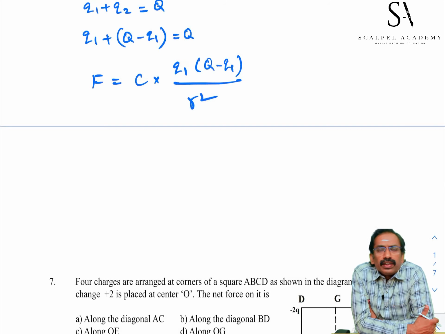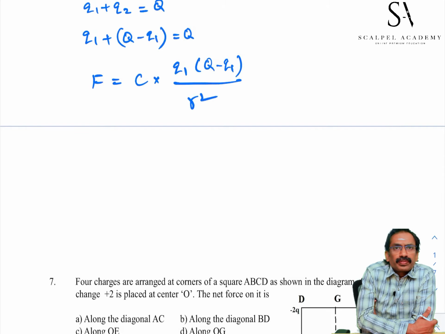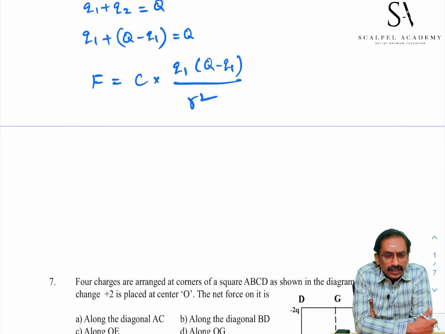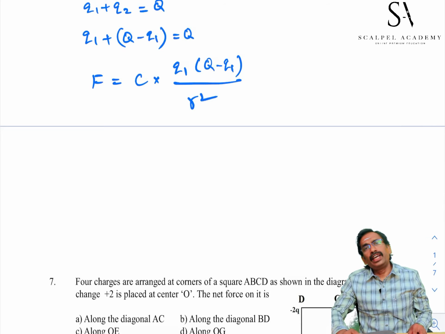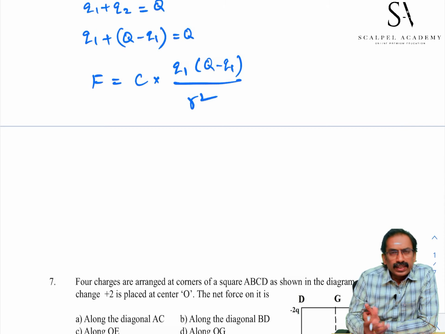In mathematics, we learned that the rate of change at maxima or minima is equal to 0. We have learned the concept in basic mathematics. If you differentiate force with respect to the given charge, say the charge you have to divide, Q1, you have to find out. If so, Q2 you can calculate. Q1 is the variable. Differentiate force with respect to Q1 and equate to 0, you can calculate Q1. This C by R square is another constant.